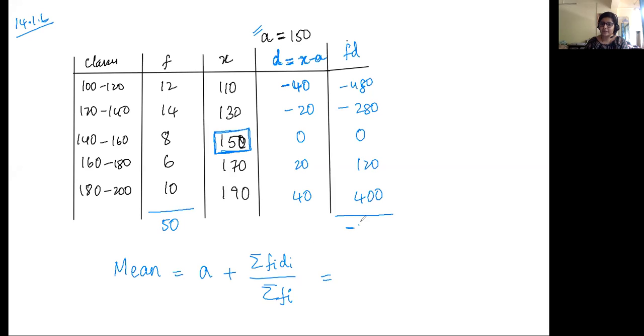Minus 240. Minus 240 आया. Okay. So everybody cross check if these are the values that you got. I'm not verifying, I'm just taking your word for it. So by substituting, you will get A as 150 that we initially assumed, plus sigma FIDI is minus 240 upon sigma FI is 50. So just do this calculation, मिल जाएगा final answer.